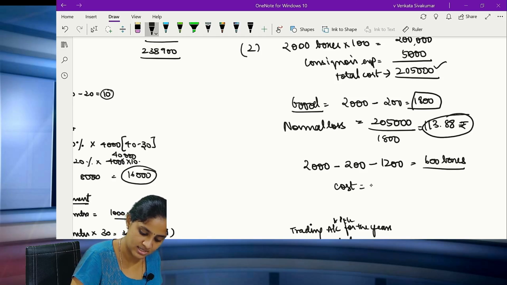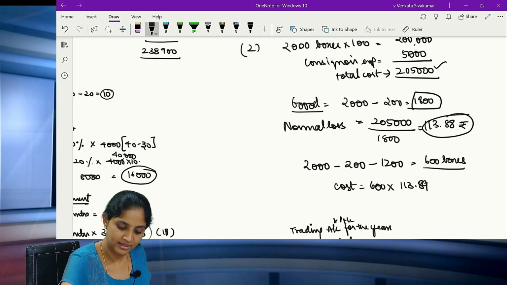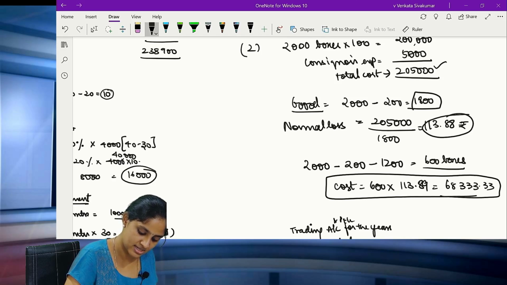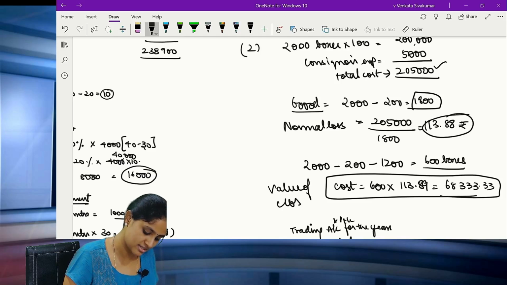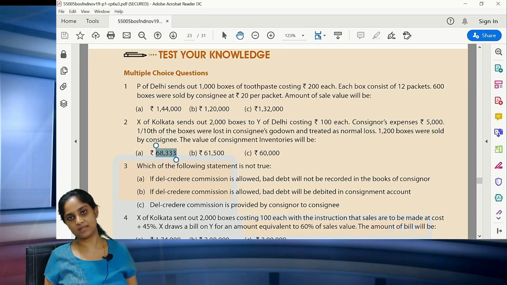What is the cost? 600 boxes into 113.88. Clear? So how much does it come to? 68,333.33. So this is the value of the closing stock. So the answer for this particular question is 68,333.